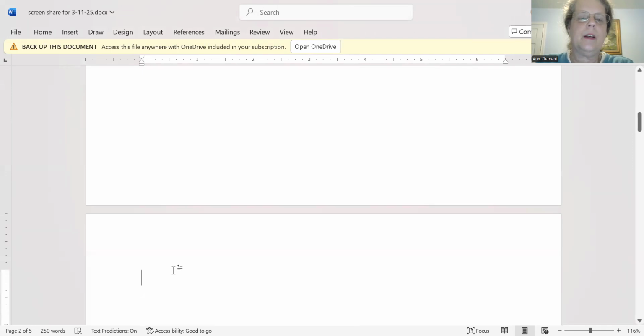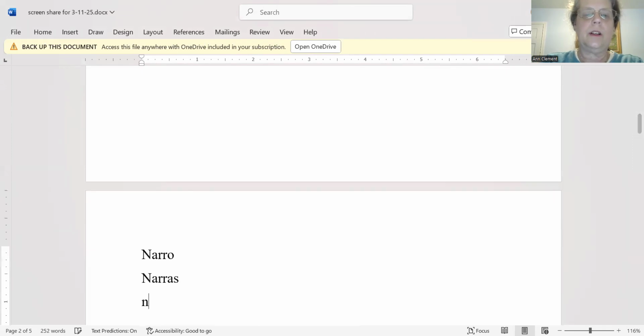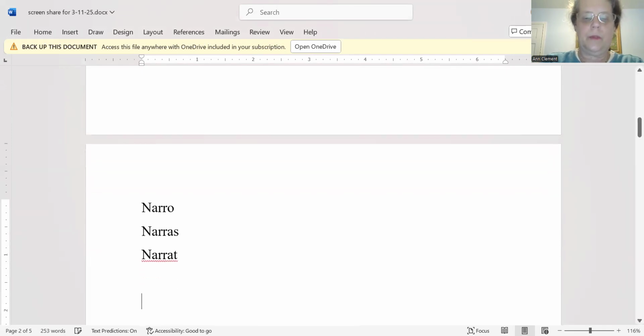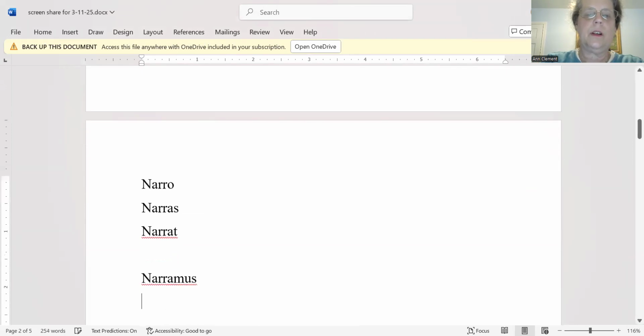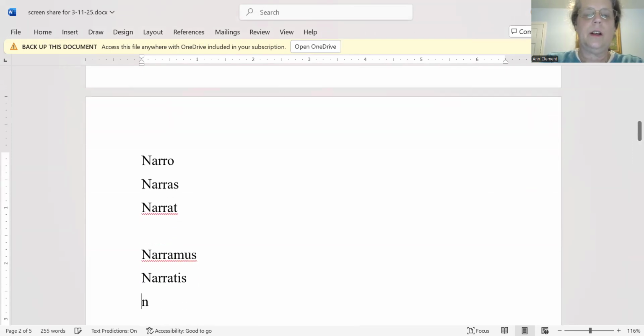In the present tense, let's use the verb narro as an example. We would have narro, narras, narrat, narramus, narratis, narrant. All right, let's say that together. Unus, duo, tres. Narro, narras, narrat, narramus, narratis, narrant.